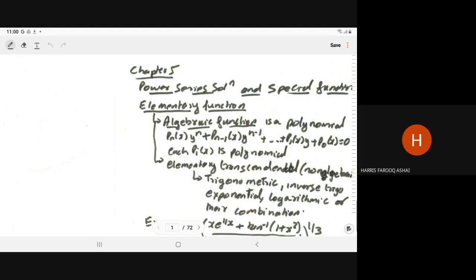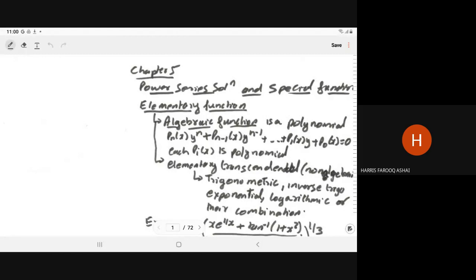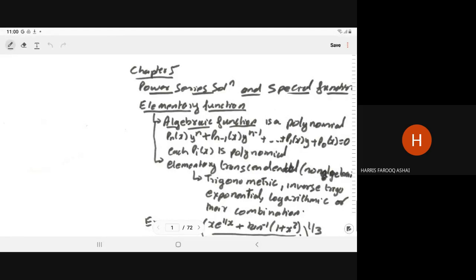So, good morning, students. Welcome to the next lecture of Math F211, Mathematics 3. In the last class, we completed chapter 4, where we studied qualitative properties of solutions of the differential equation. Chapter 1 is dedicated to first order first degree differential equations, chapter 2 to second order differential equations. Then in chapter 4, we studied the qualitative properties of the solution of the differential equation.